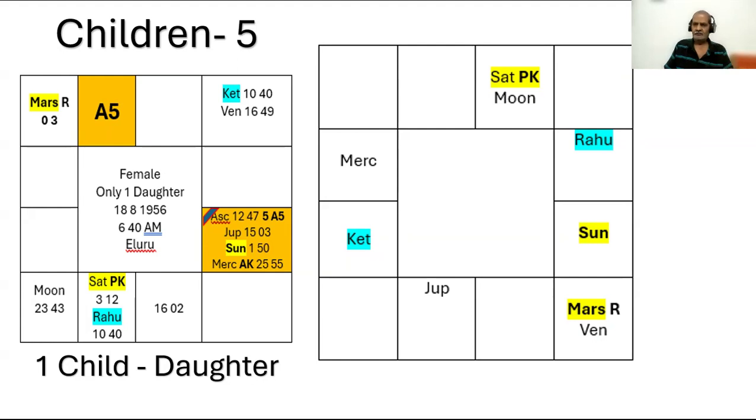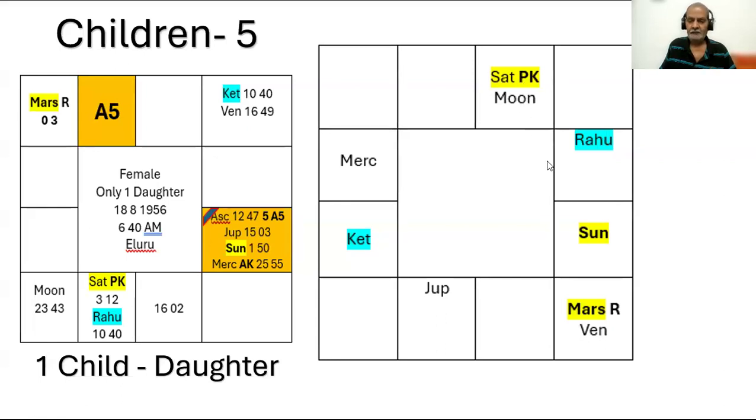So let us test that formula here also. Here, A5 is Aries. Second from Aries has PK, Saturn and Moon, exalted Moon.